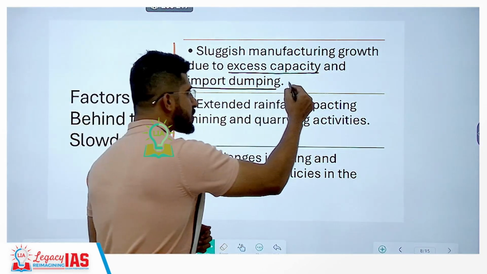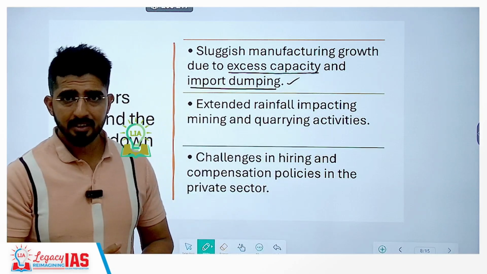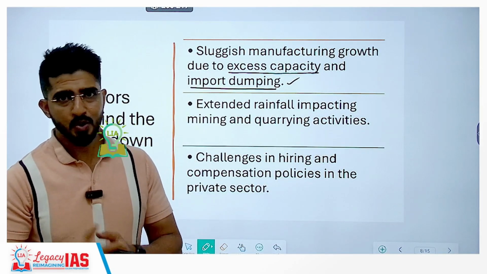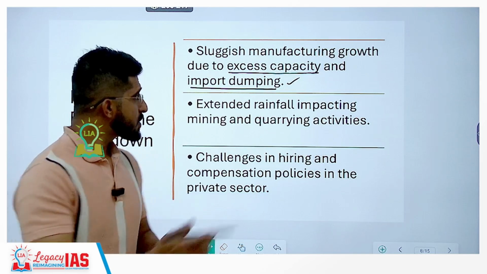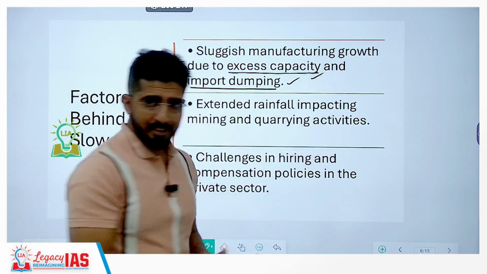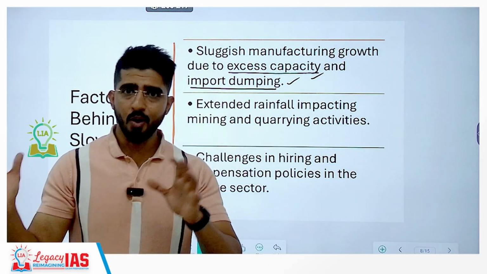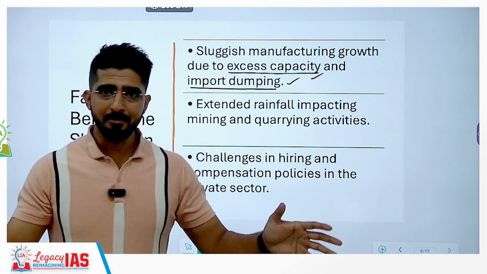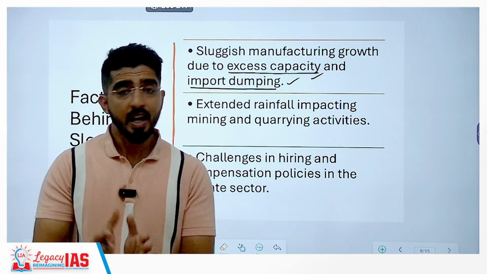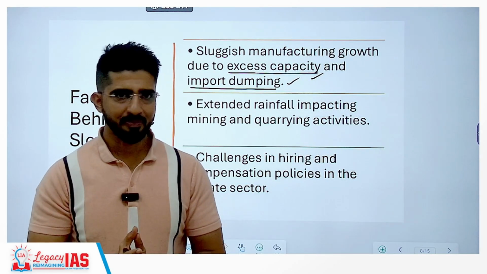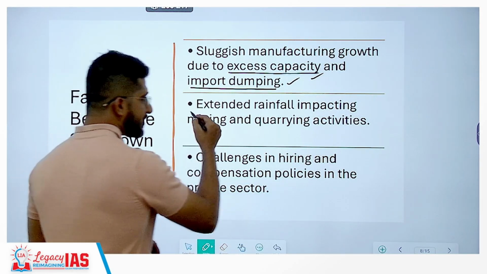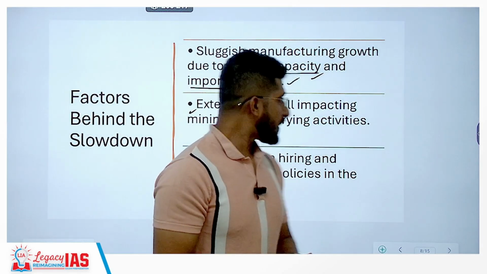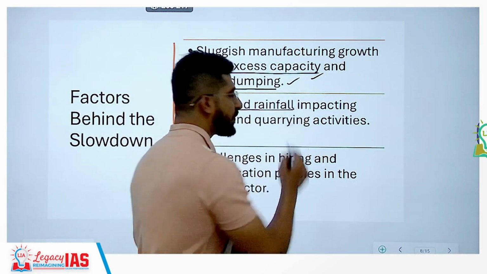So when there is too much imports at very low prices, it becomes problematic to run the businesses or to produce more. So when you are not producing more at competitive price, you end up having the capacity to manufacture, but you are not manufacturing. So idle capacity.